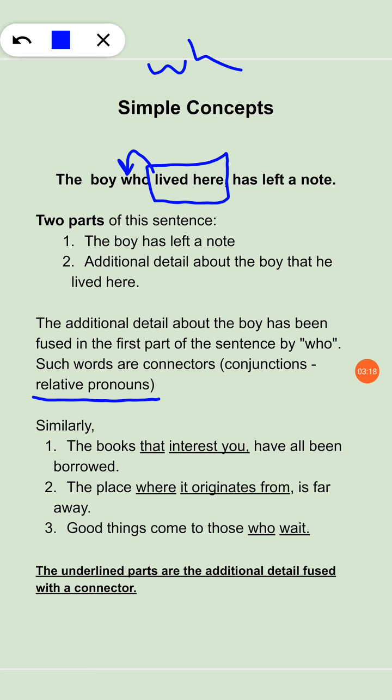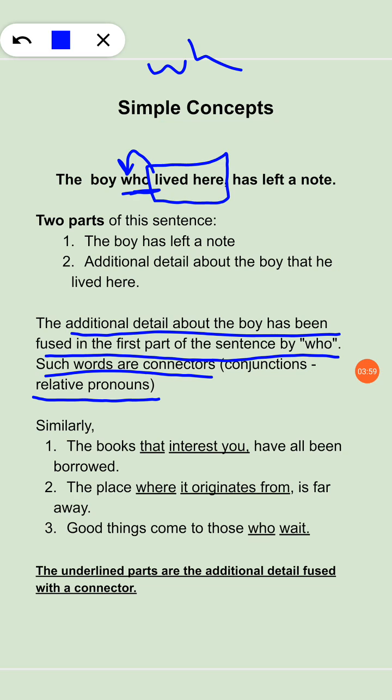We simply add the additional detail regarding the main thing, regarding the main ism, with the help of such relative pronouns, and then we put them within the main sentence. That's how you fuse two sentences together, or two important points within a sentence. That's what you can see here. The additional detail about the boy has been fused in the first part of the sentence by the word who. Such words are connectors, and in English they are more appropriately called relative pronouns.